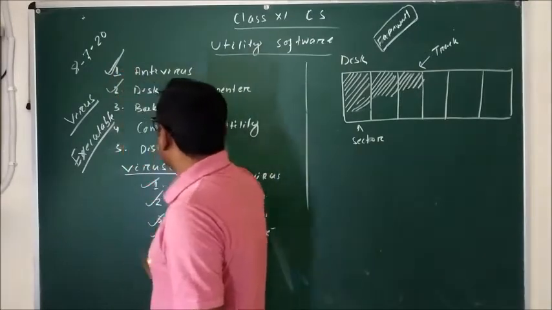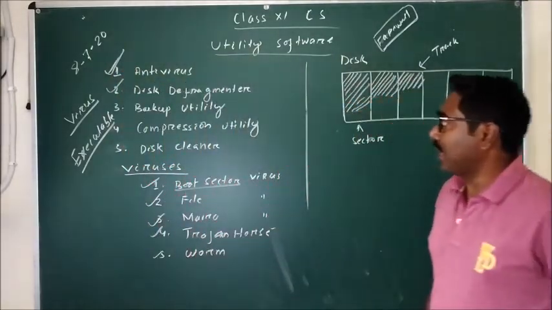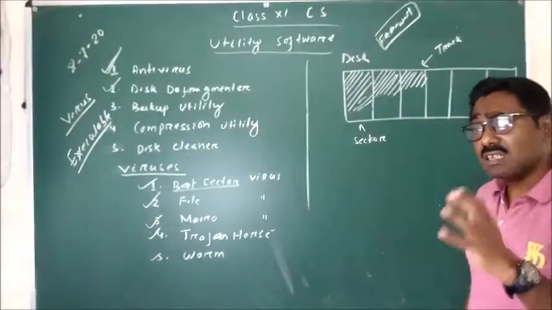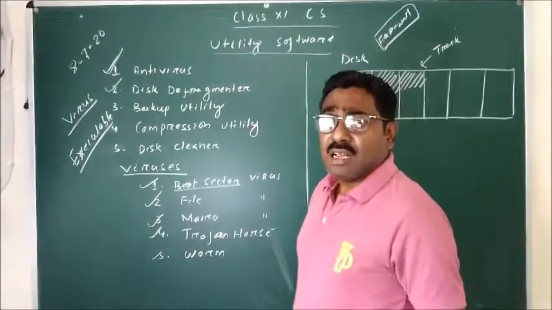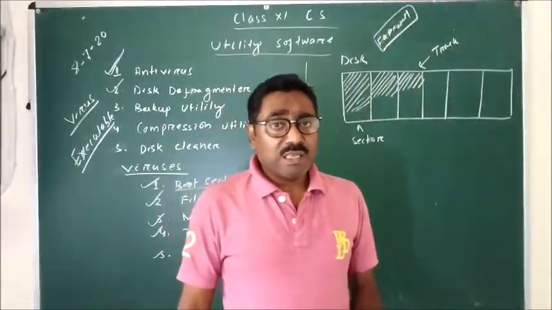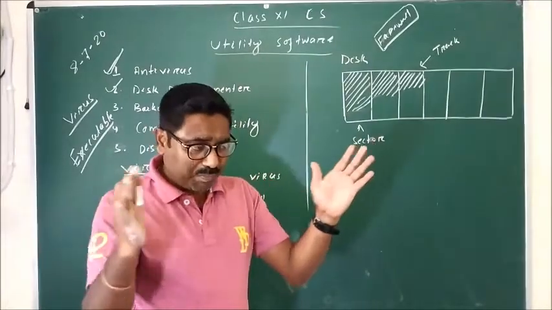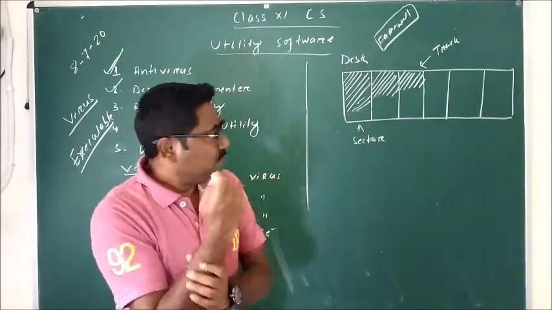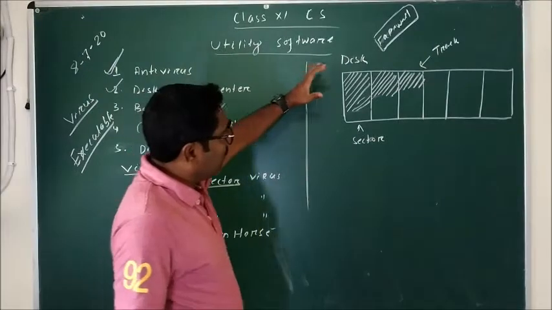The next is a disk defragmenter. The disk defragmenter is a system utility that is used to defrag or compress your disk. That means your hard disk looks like a disk,